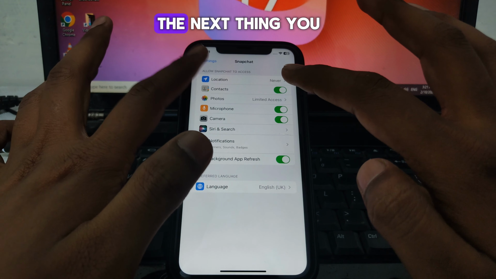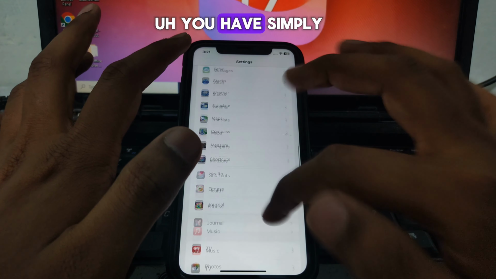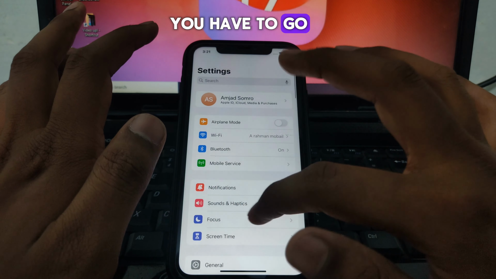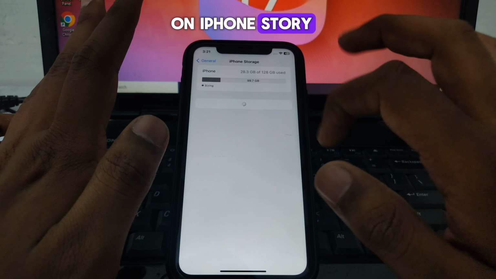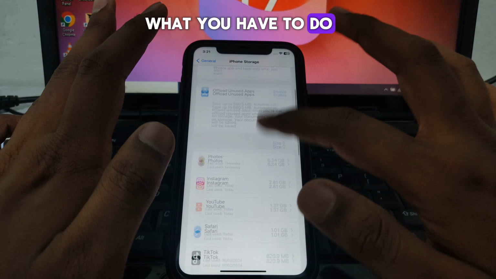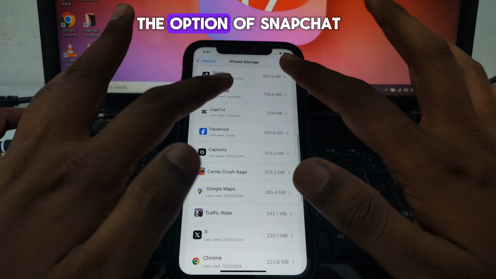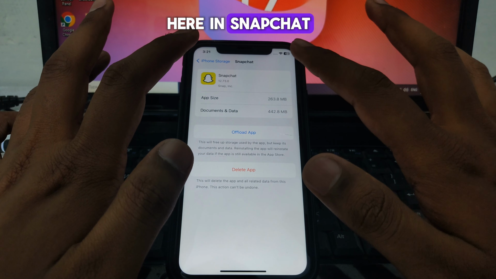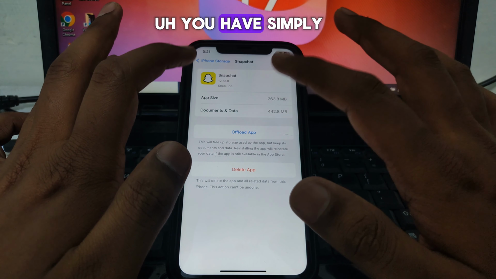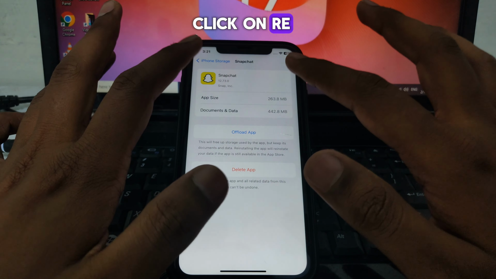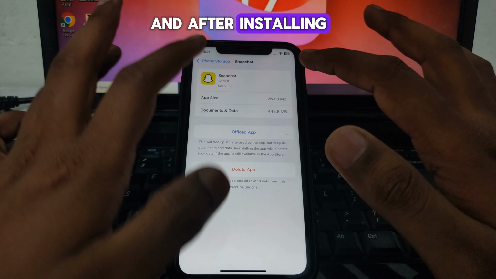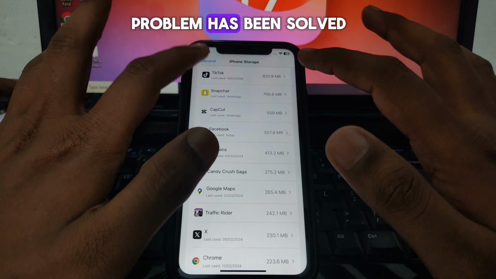After that, the next thing you have to do is simply go back, and then go to General in Settings, and click on iPhone Storage. In iPhone Storage, scroll down until you find the option of Snapchat. In Snapchat, simply offload the app, and after offloading the app, click on reinstall the app, and after reinstalling, check whether your problem has been solved or not.